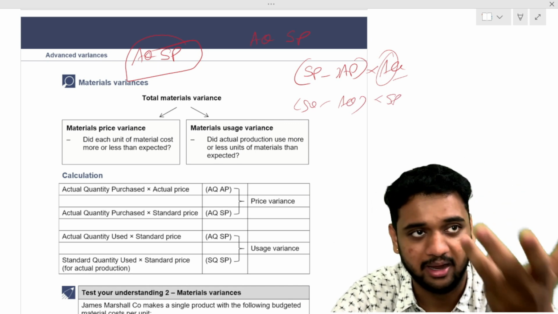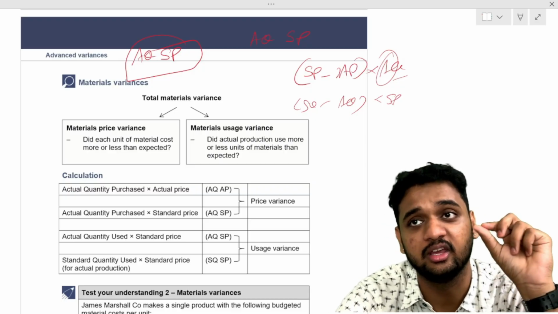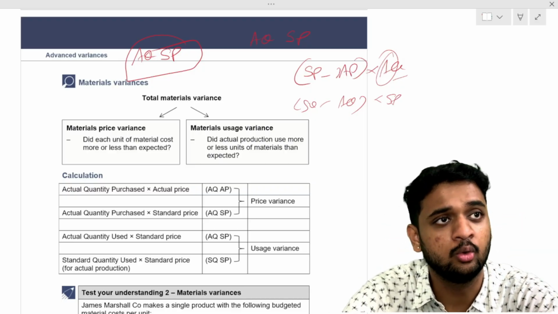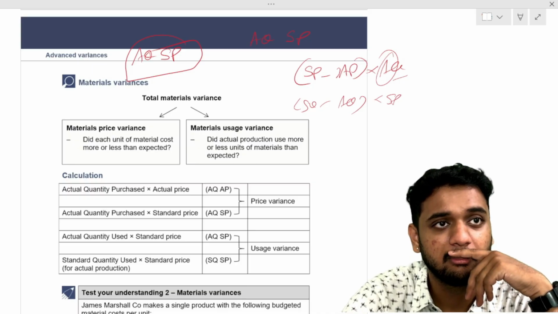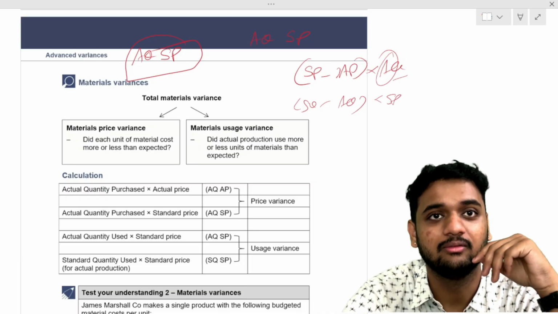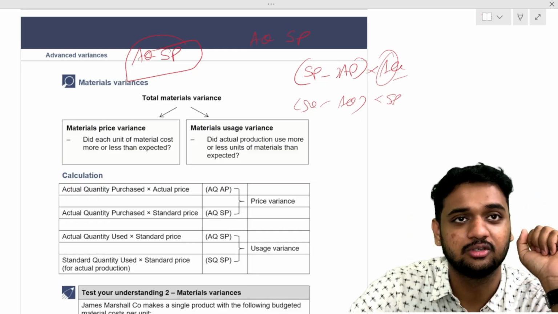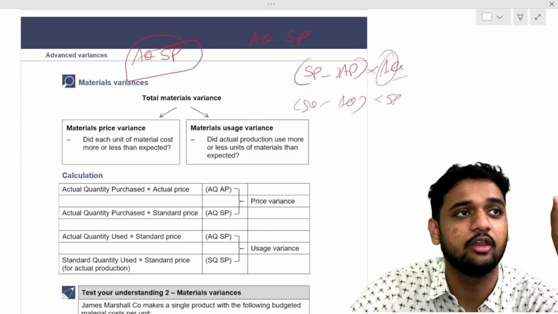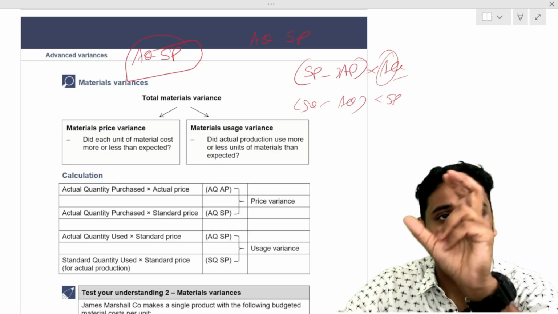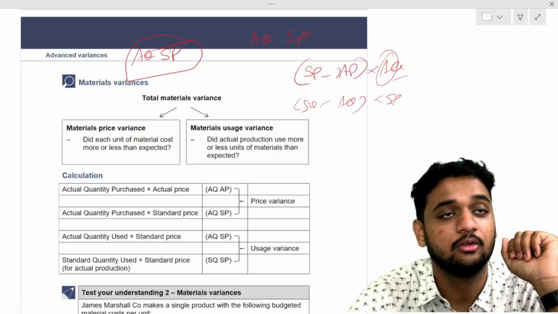It can be both good and bad. So here, for the standard quantity, you are taking the total 20 kilos for 100 outputs. For 100 outputs, what is the actual quantity we used, you are taking. Understood? So very, very, very important.